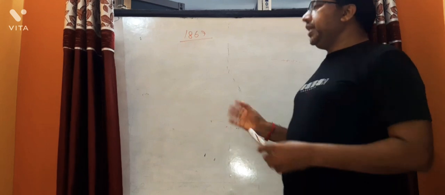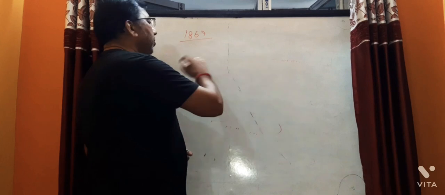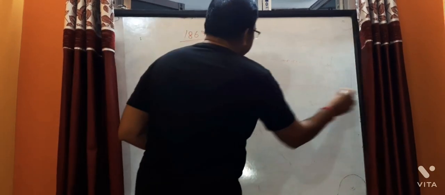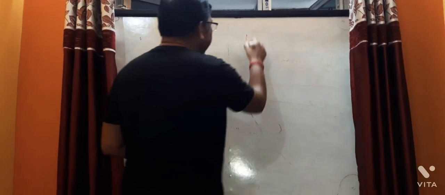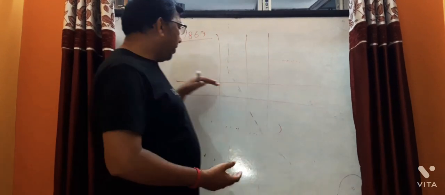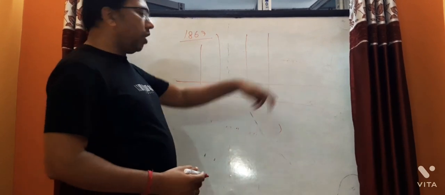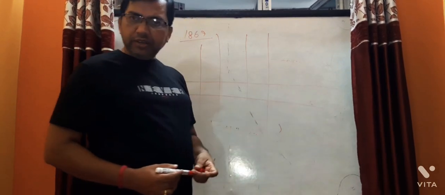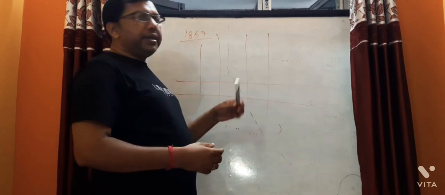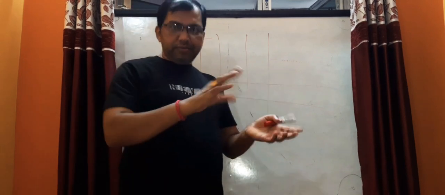In this way, he arranged the elements. How? By drawing some horizontal lines and some vertical lines, and arranging the elements according to the increasing order of their atomic weights. It is in tabular form, so it is known as a table, and the elements are arranged in a periodic function, that is, in periods at regular intervals.